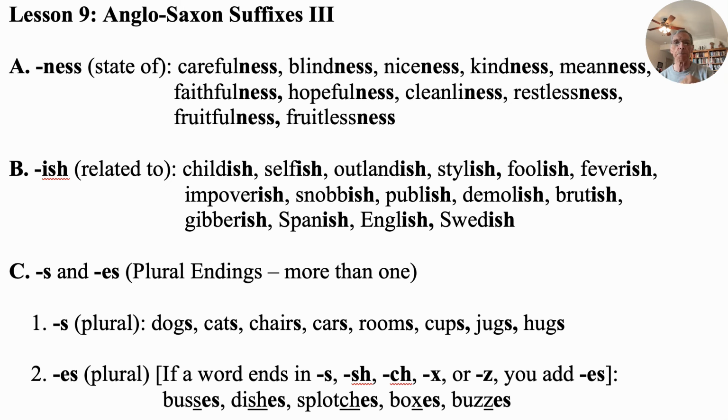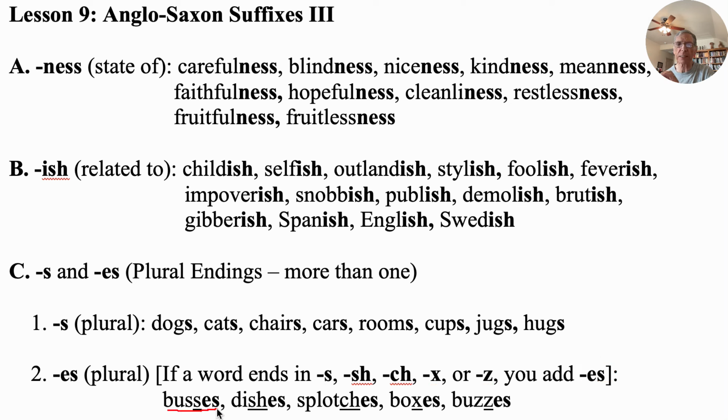But in the words we're going to look at, we're going to see more than one syllable. And so if a word ends, and here's the rule. If a word ends in an S, SH, CH, X, or Z, you're going to add the ES, S sound. So let's see how this works out.